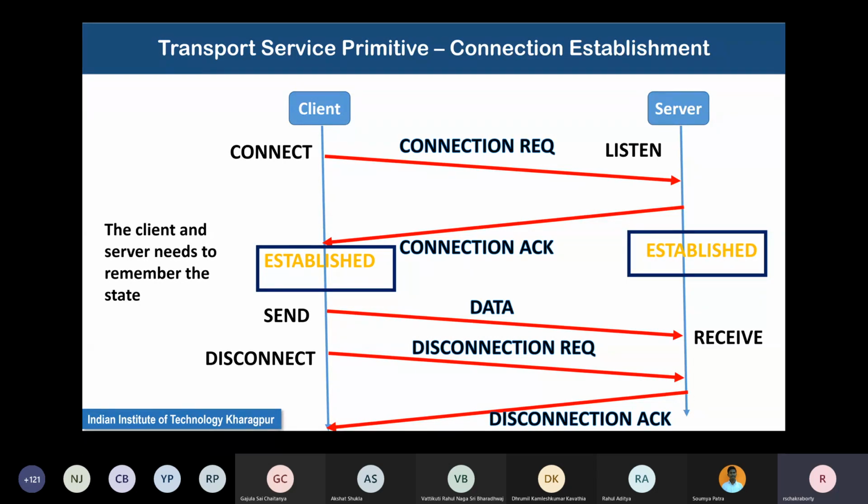Whereas if you register the letter, or if you do a speed post type of thing, then there is a way to track how far it has reached. If it cannot be delivered to the receiver, it will be sent back to the sender. There is a guarantee about the maximum delay that might happen.